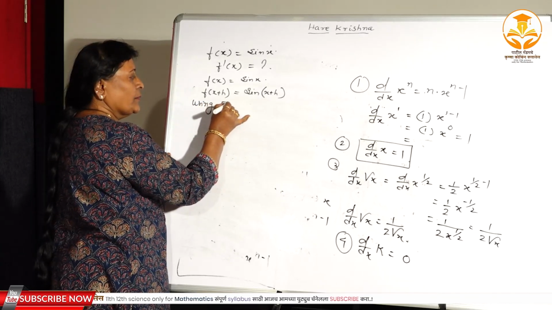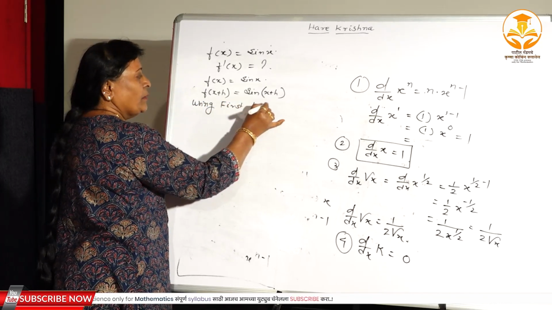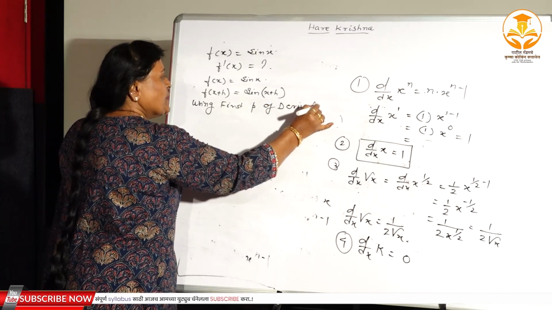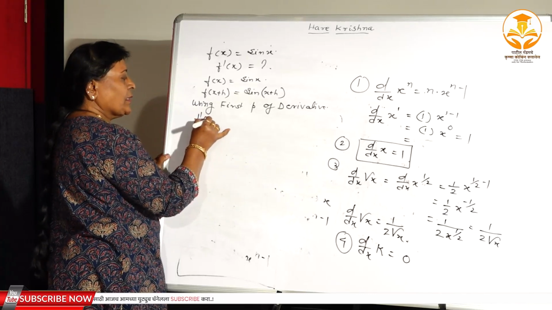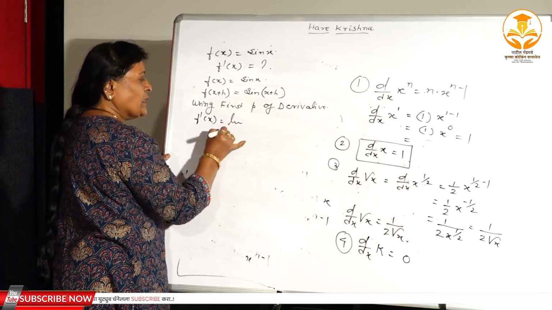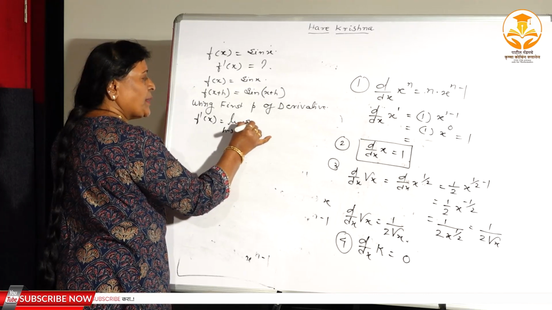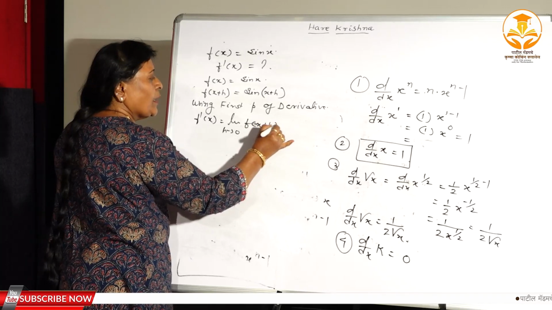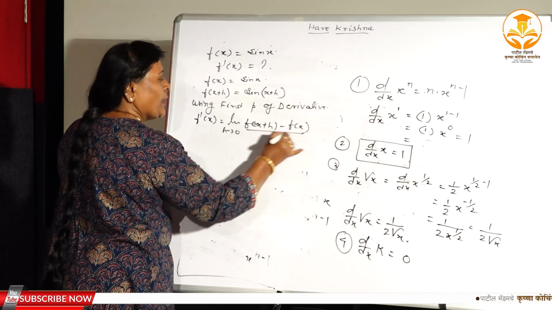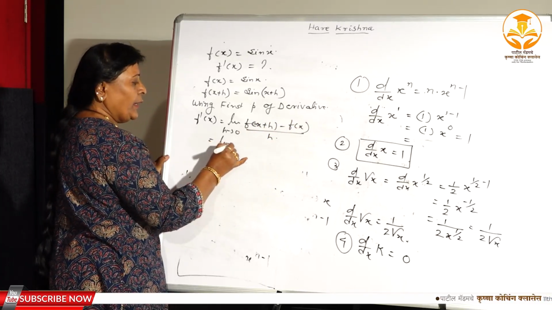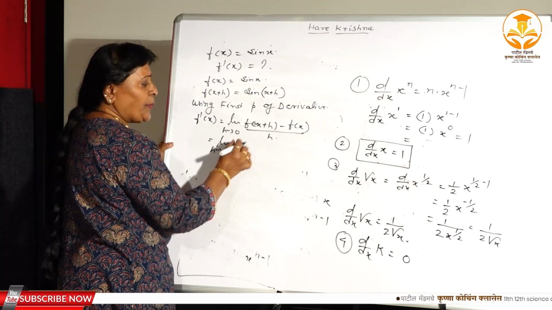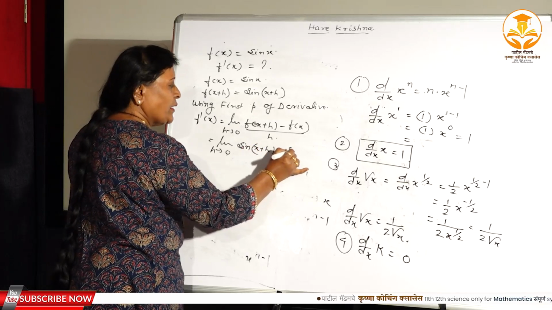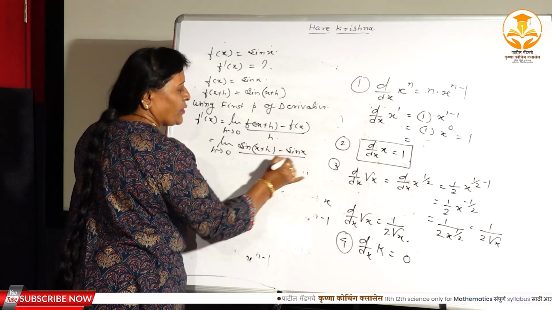Using the first principle of derivative. What is the first principle of derivative? f dash x is equal to limit h tends to 0, f of x plus h minus f of x divided by h. Here again limit h tends to 0. f of x plus h means what here? Sin x plus h minus sin x divided by h.